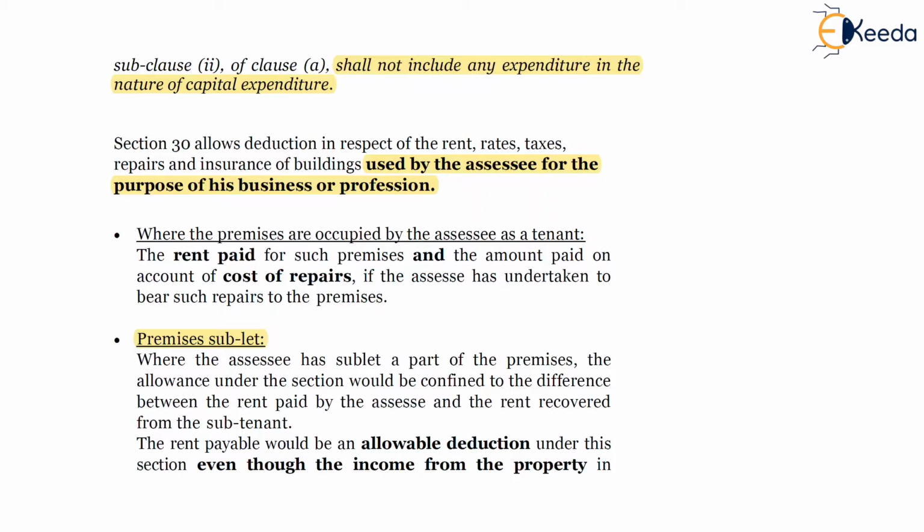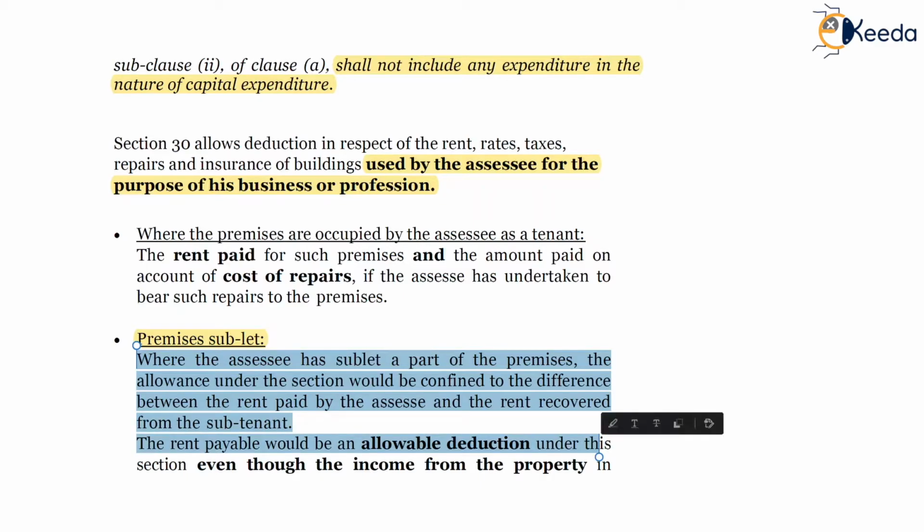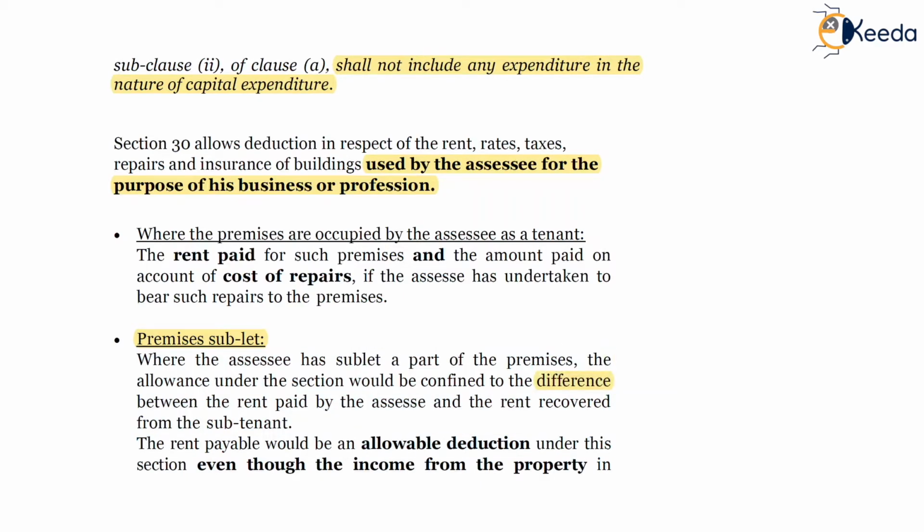So the net expense of 80 will be allowed as deduction to the SSC. Where the SSC has sublet a part of the premises, the allowance under the section would be confined to the difference between the rent paid by the SSC and the rent recovered from the subtenant. So the difference is to be taken into account.